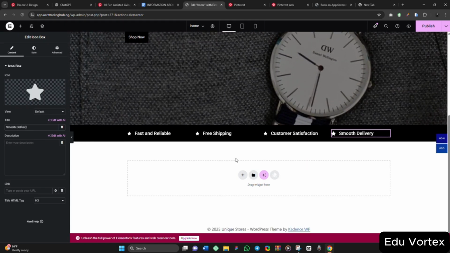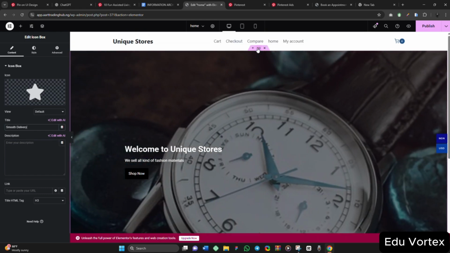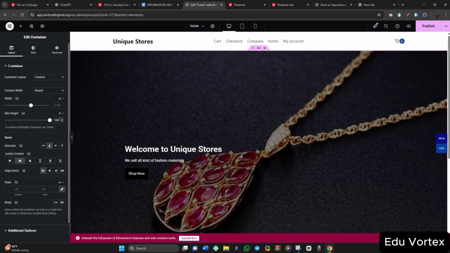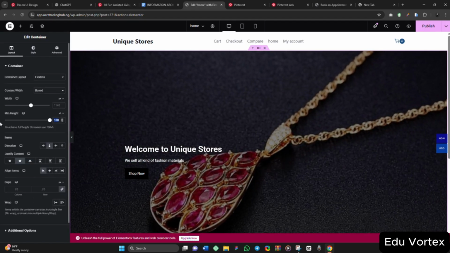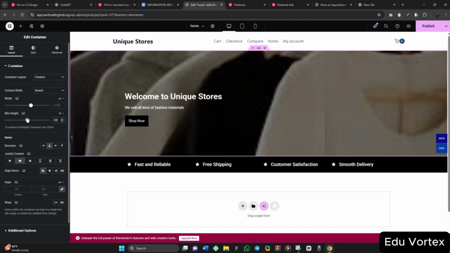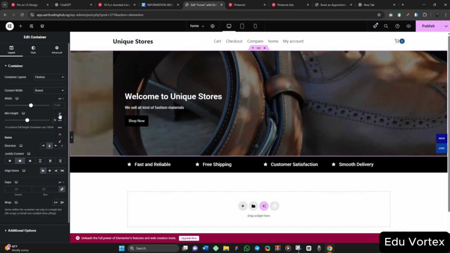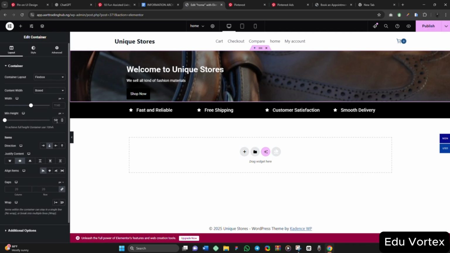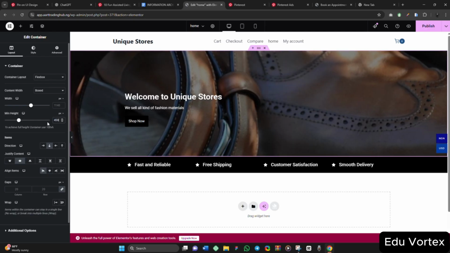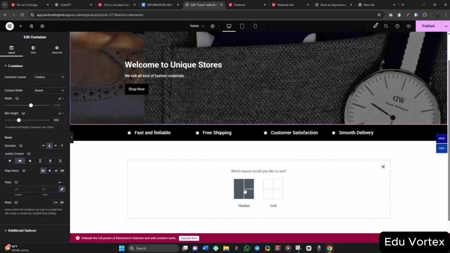So the next thing that we want to do here is that, since we don't have a lot of text, instead of making my hero section to be 100 vh, why not make it 50? It should just take half of the screen. I think it is okay like this, or better still, let me switch it back to pixel. So I can just give it 450. Yes, exactly like this.